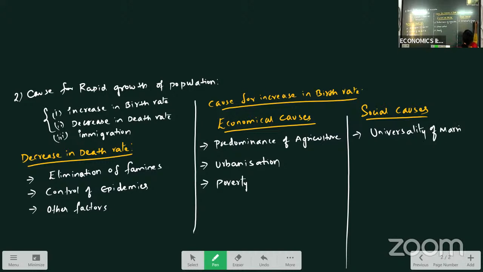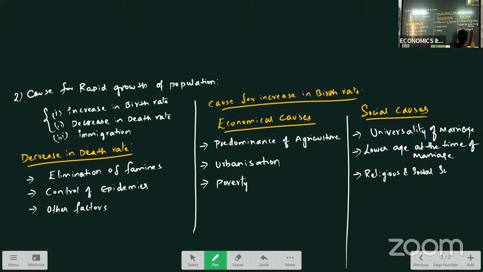In Indian society, as marriage is compulsory, that is resulting in high birth rates and also lower age at the time of marriage. This results in increasing reproductive possibility, right? Then next, religious and social superstitions.